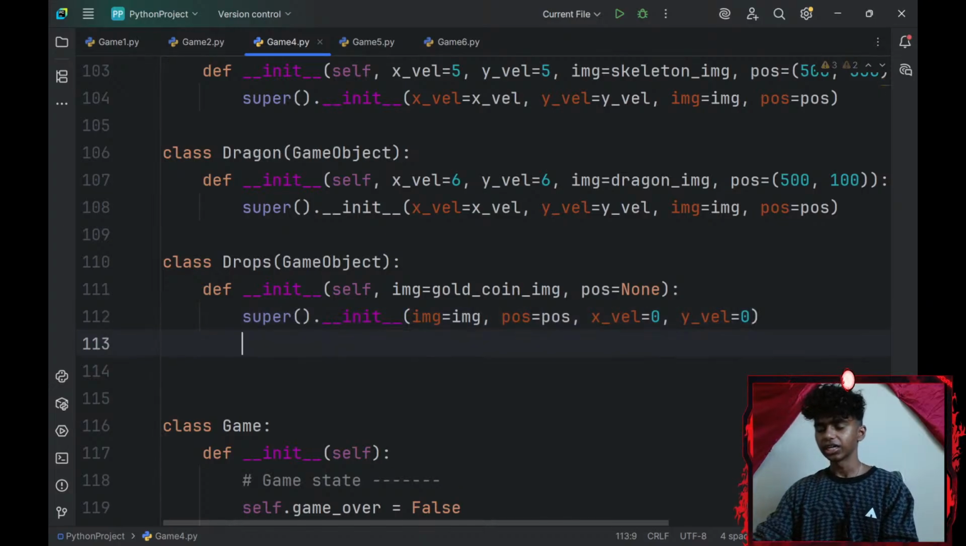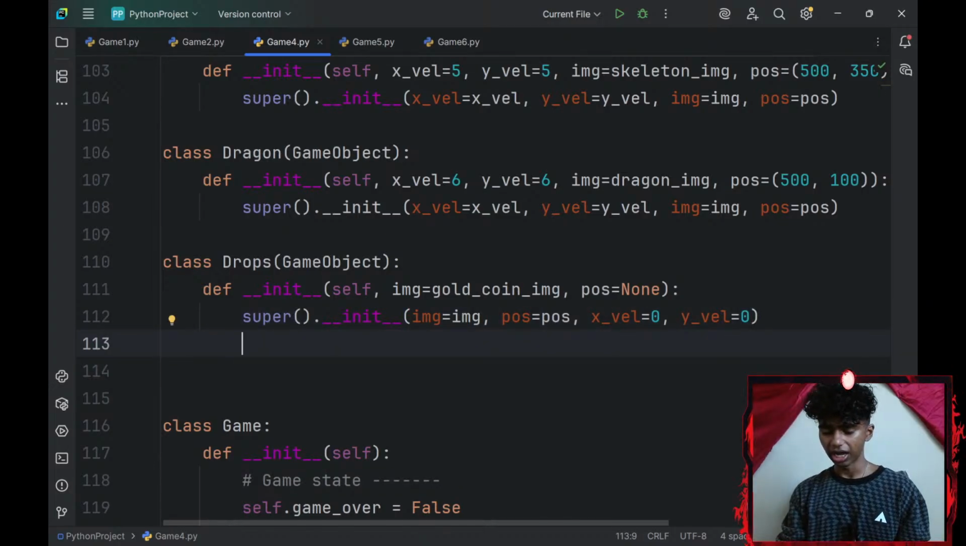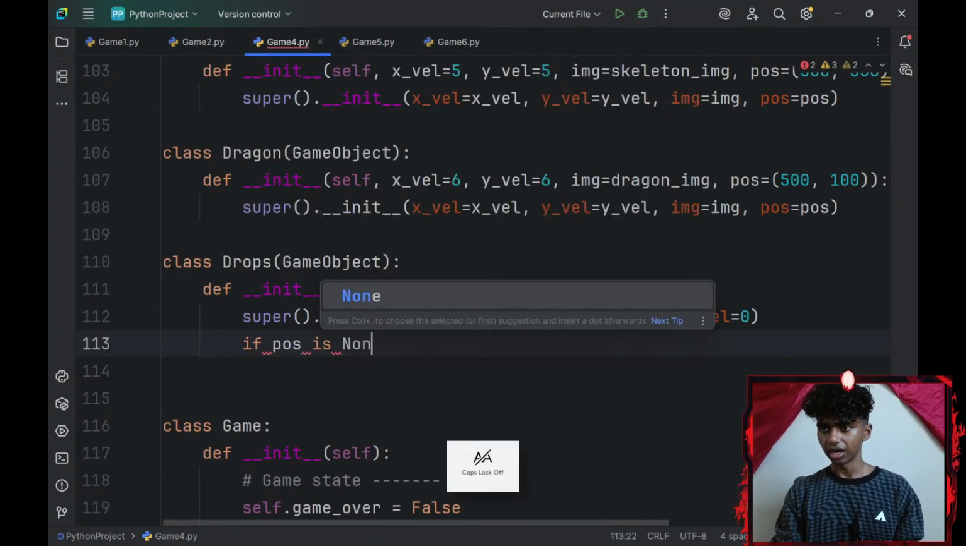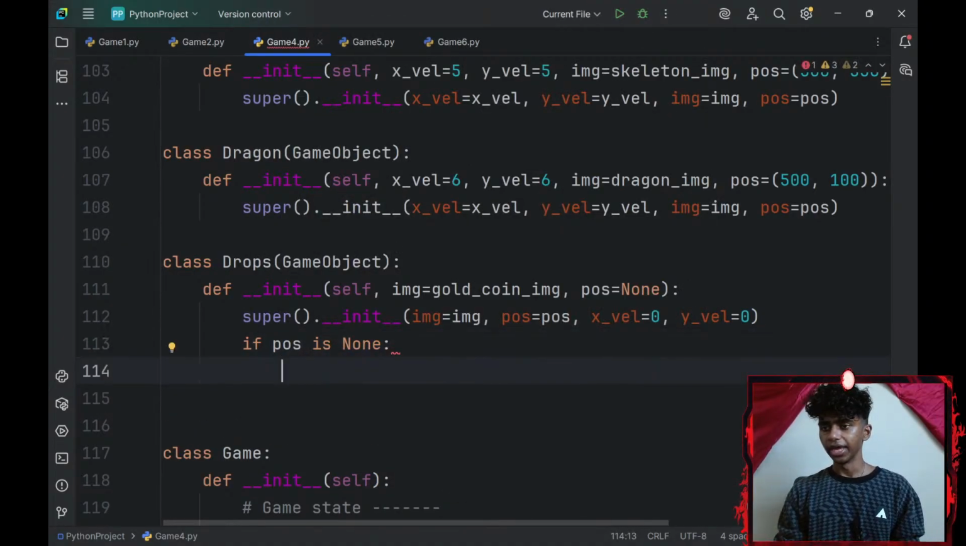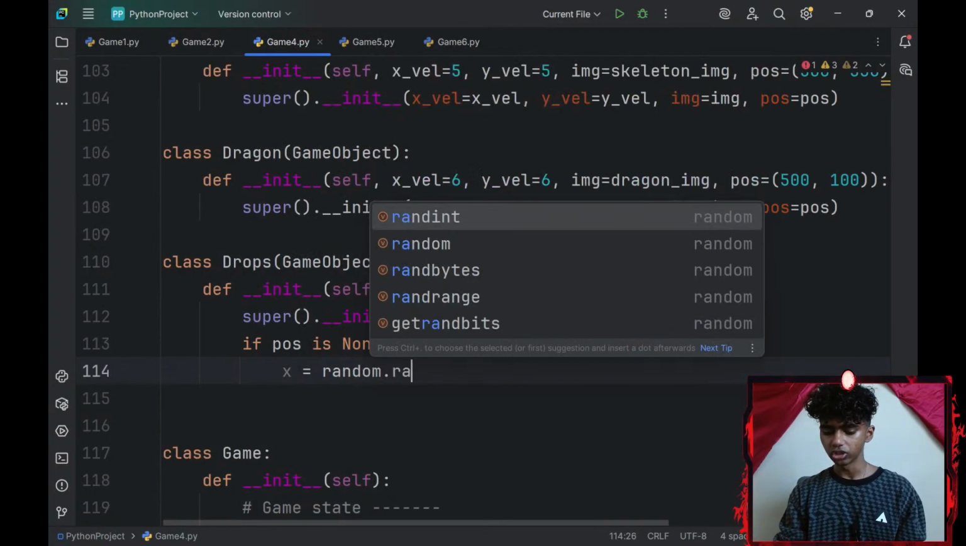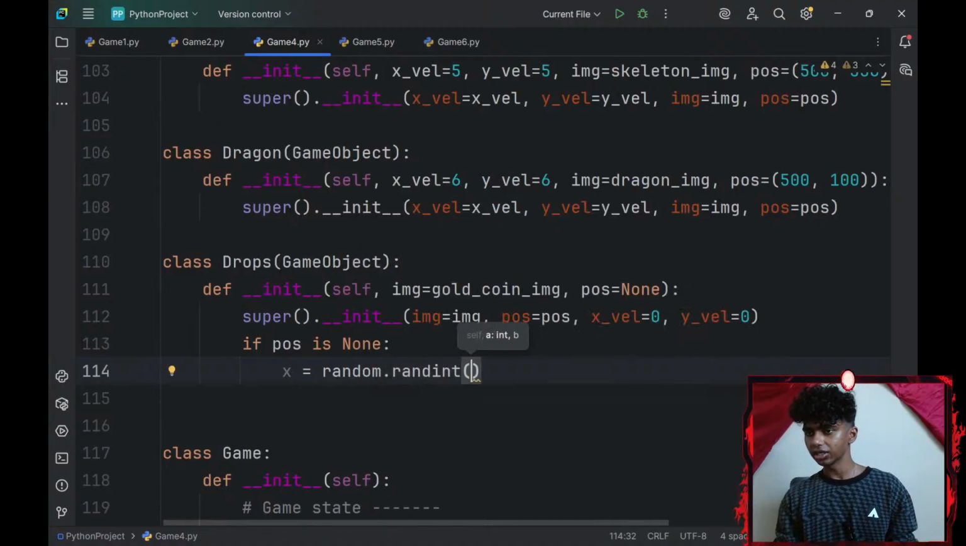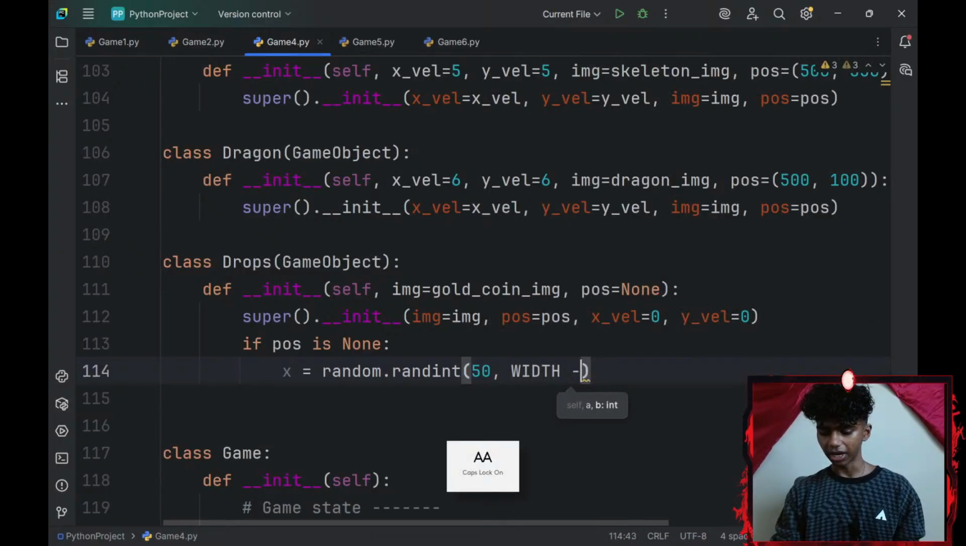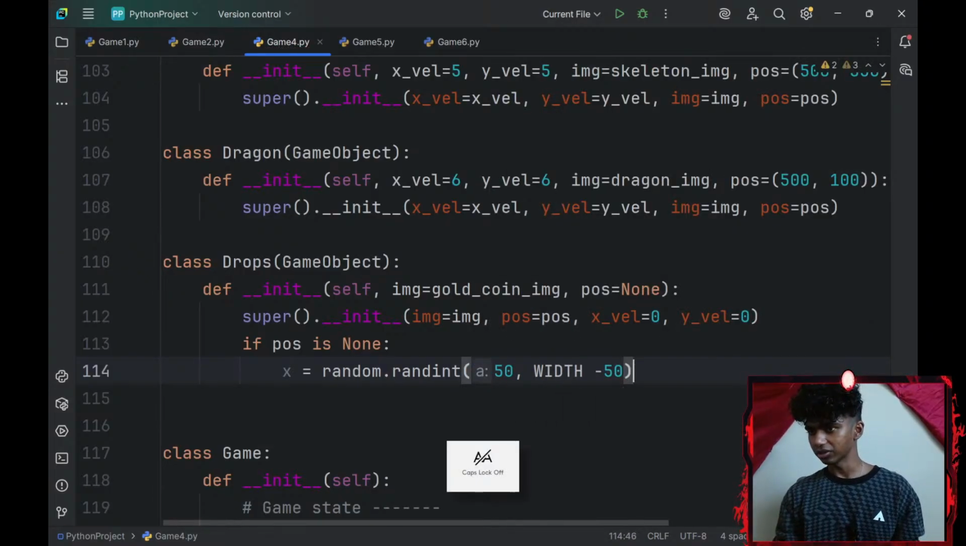Alright, perfect. And then let me type an if statement. So if my position is None, I'll need to create x-axis, which is going to be equal to my random module dot the randint function. Okay, this is going to be a trickier part. So 50 comma my display's width minus 50. Okay, never mind, that wasn't tricky.